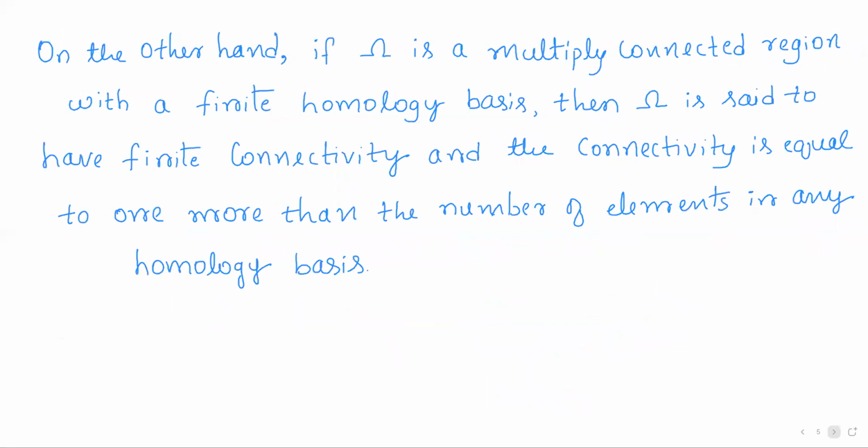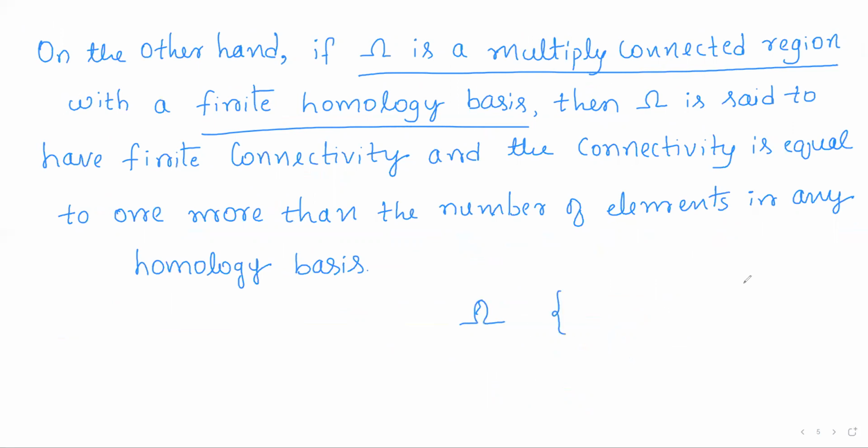And conversely, on the other hand, suppose omega is a multiply connected region which has a finite homology basis. That means for the region omega, there is a finite set of cycles, say gamma 1, gamma 2, so on, gamma k.